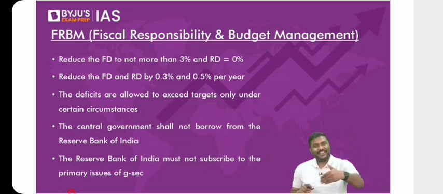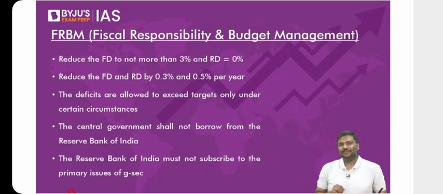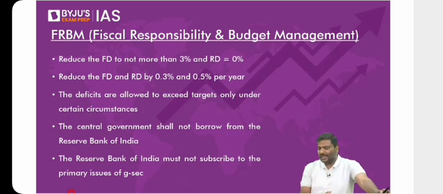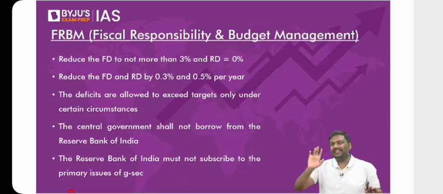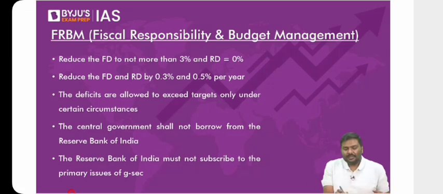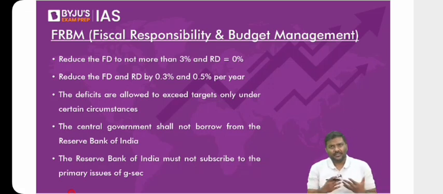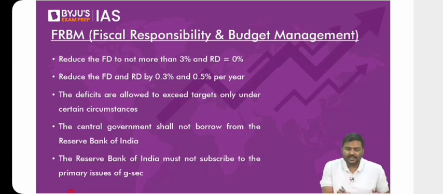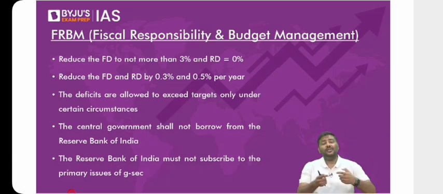But next year, I hope you understand, elections are there. I hope all of you know that. Next year, 2024, elections are there. Generally, elections are conducted in the months of April and May, and the government will be formed after that. Now, look at this very carefully. In the month of February, you are announcing a budget. Budget for which year? Are you announcing the budget for the current financial year?